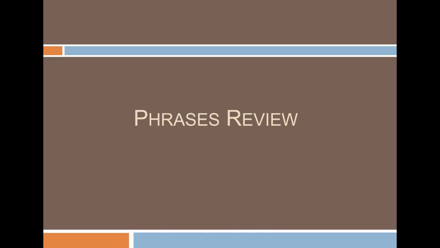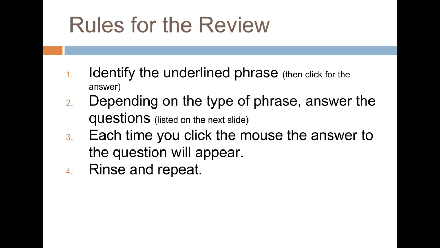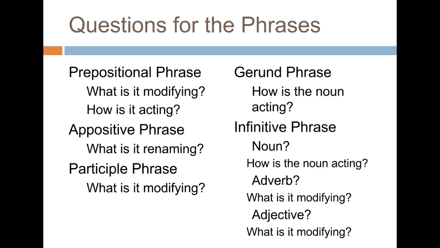So, here we go. The rules for this review are pretty simple. Here's what you're going to do. You're going to see a sentence. There's going to be a phrase underlined in the sentence. You got to identify the phrase. Then, depending on the type of phrase, you're going to answer a couple of questions about it. We're just going to do this again and again and again. Don't make this more complicated than it needs to be.